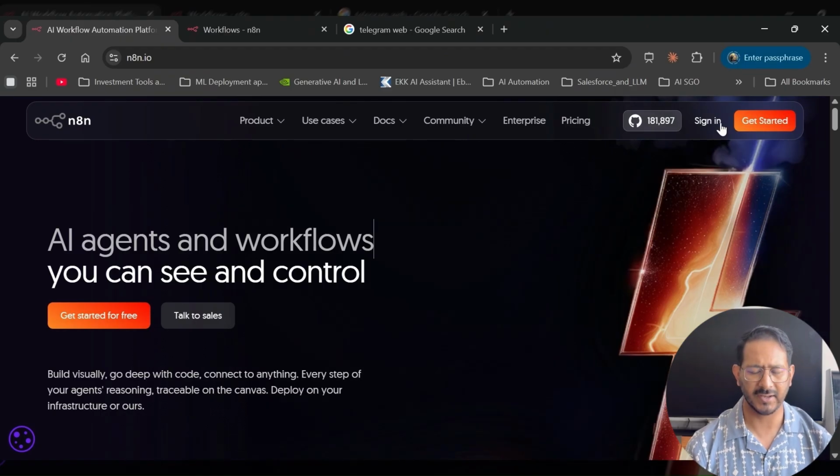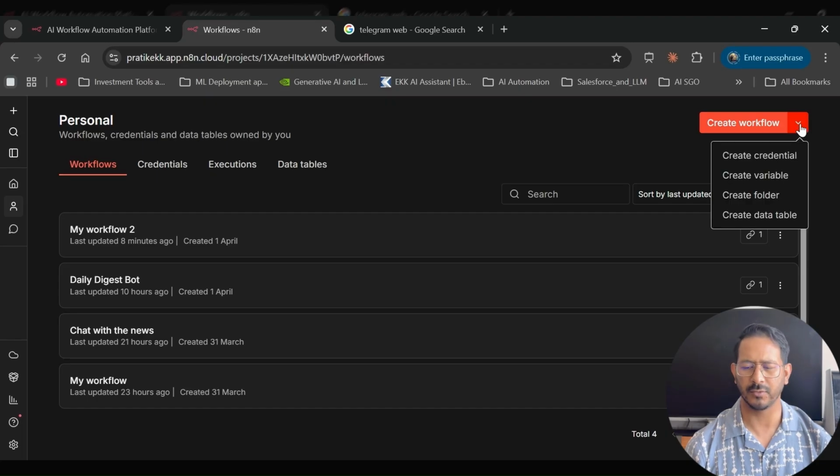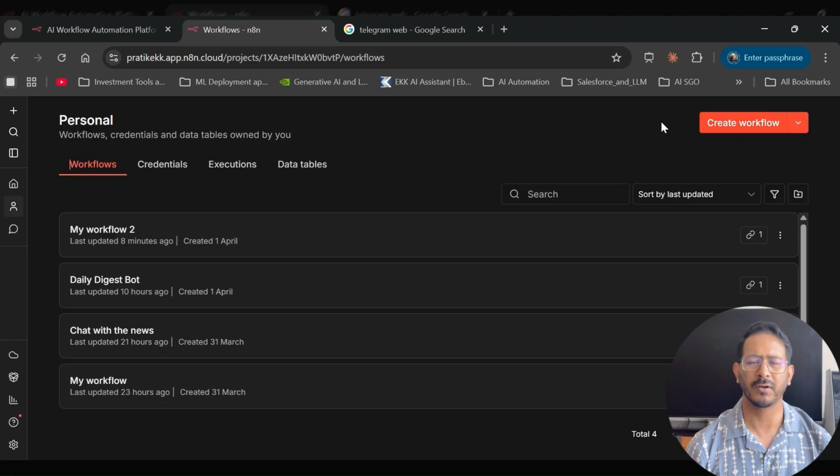So once I sign in, I'll go to this place, which is the entire view of n8n once you sign in. Now here you can add two parts. One is a workflow and one is a credential. What is a credential? It is your APIs, your access links where you can store. So you can choose create credentials, and the other thing is create workflow. Now create workflow is where we actually create our end-to-end workflow.